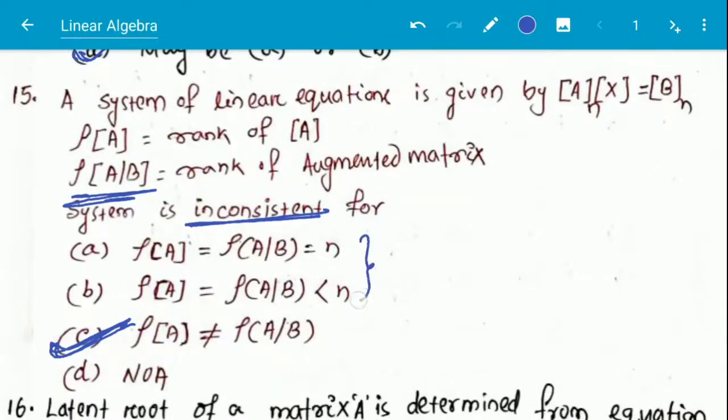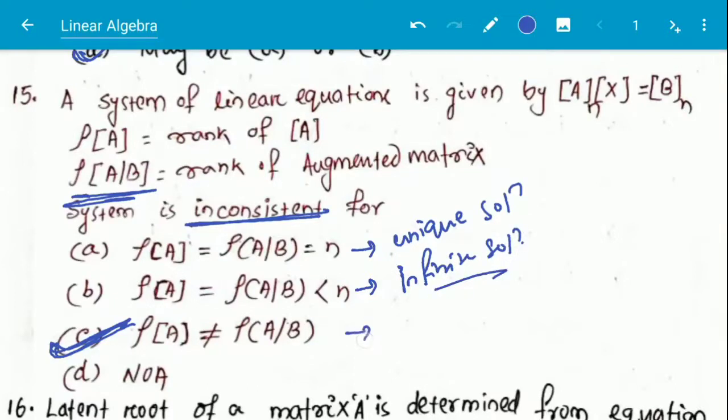These both conditions are for consistent, or the solution exists. This is consistent. This is for unique solution, and this is for infinite solutions, and this is for no solution.